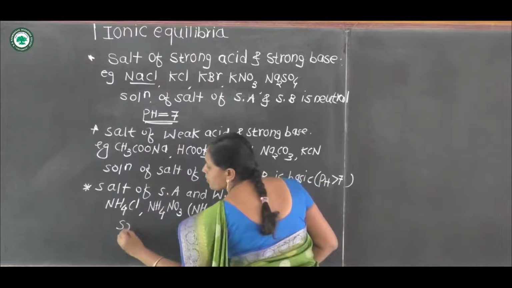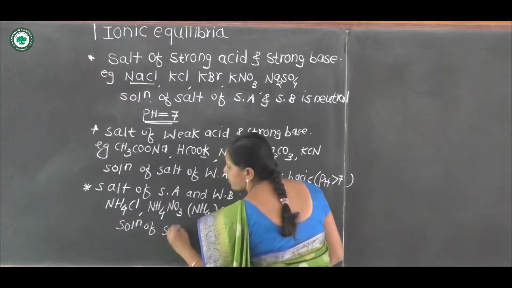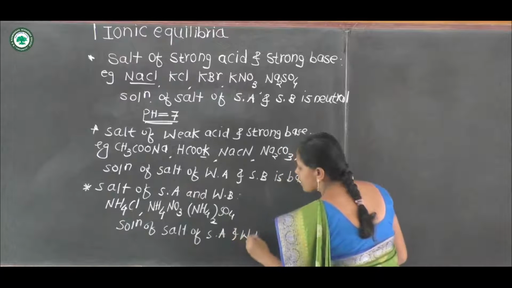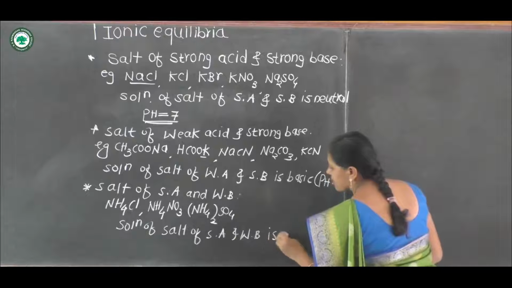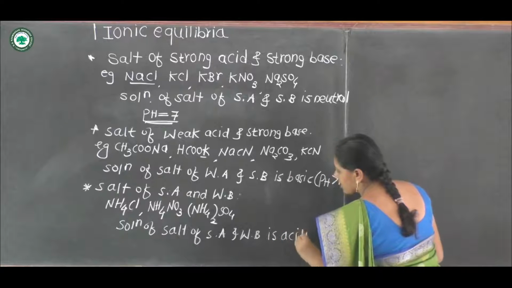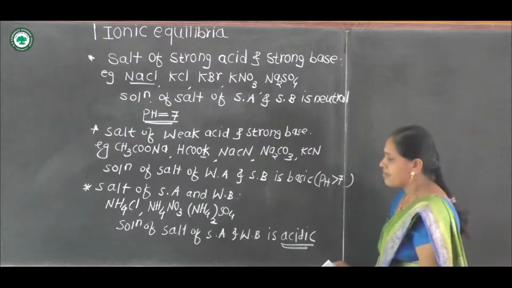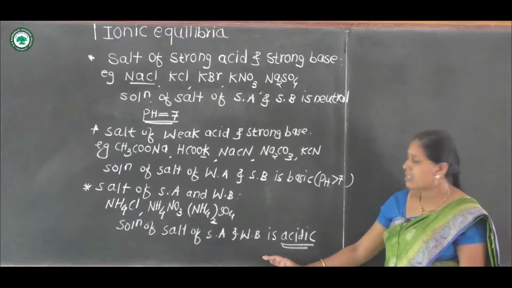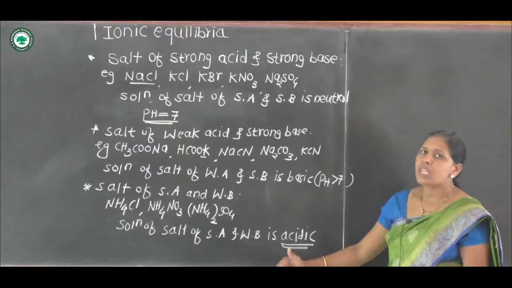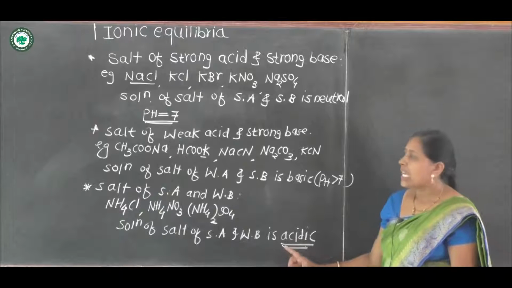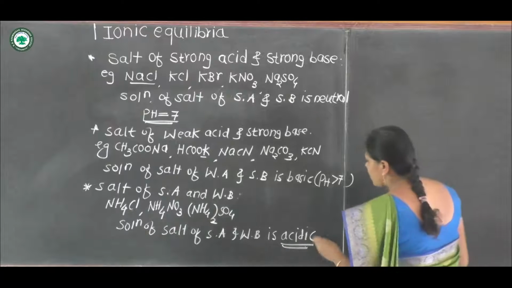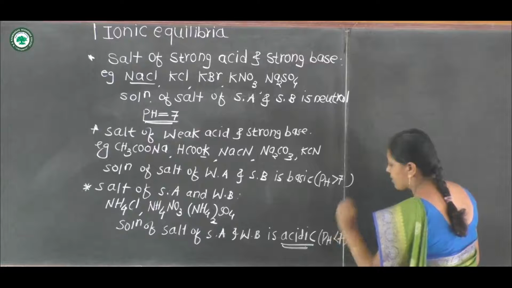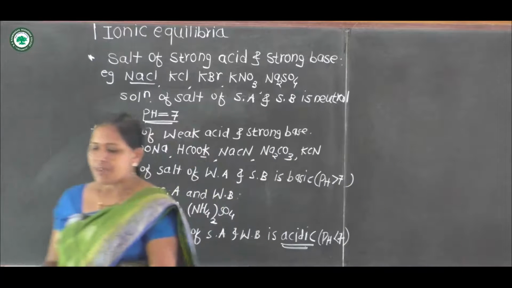And the solution of a salt of strong acid and weak base is acidic, because in this case excess H plus ions remain in solution, and due to the excess of H plus ions this solution will be acidic. And we know that for an acidic solution pH is less than 7.